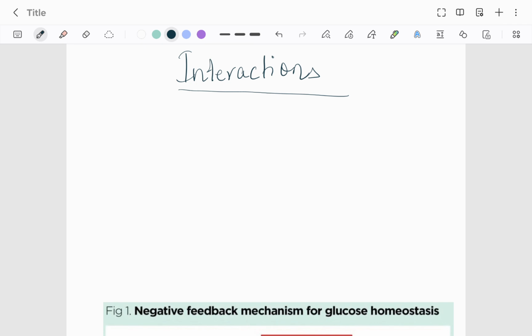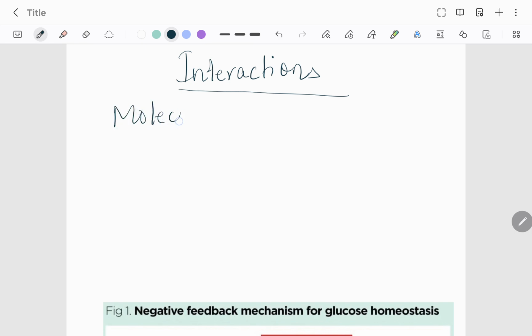So at any level of biological hierarchy, you can start from cell, right? And you can go up to ecosystem or entire biosphere. Interactions will be there among the constituents of the biological system. So we will see it from a small point of view also and a big point of view also. First we will study the interactions within a single organism, that is at the molecular level.